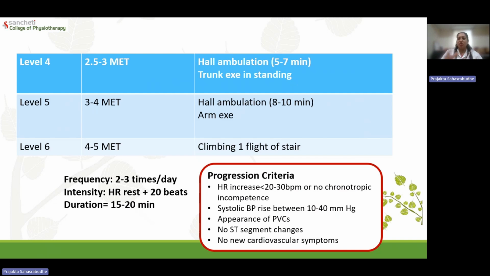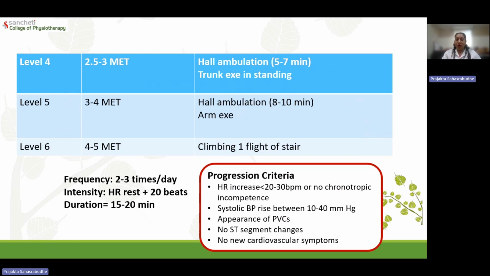Apart from that, this is not a day-wise progression. So it's not necessary that I can achieve only level 1 on day 1, then level 2 on day 2. Nothing like that. You can club the levels and you monitor the patient. If it is okay to progress, you progress. If it is not okay to progress, then step down. Frequency of the exercises is 2 to 3 times per day.